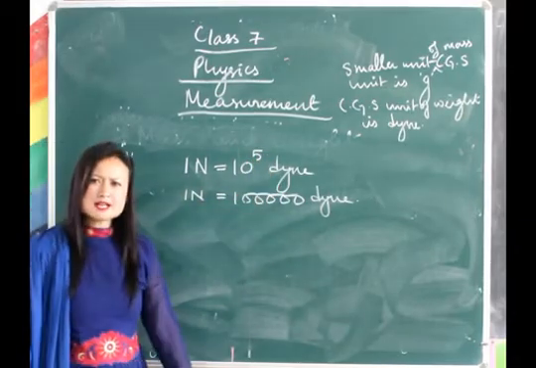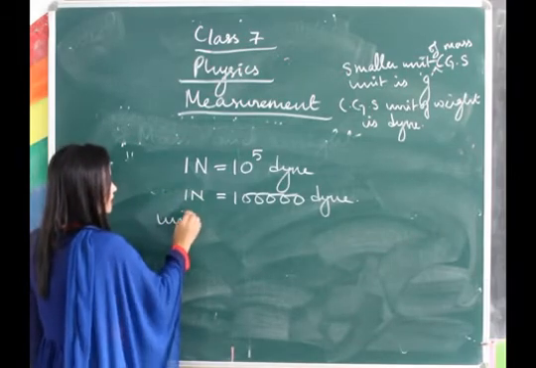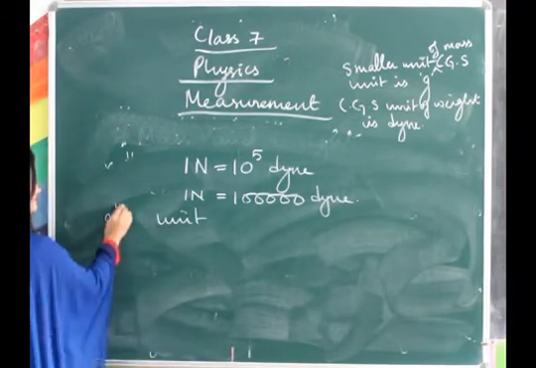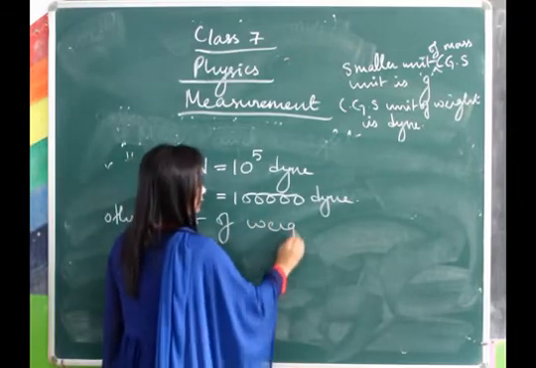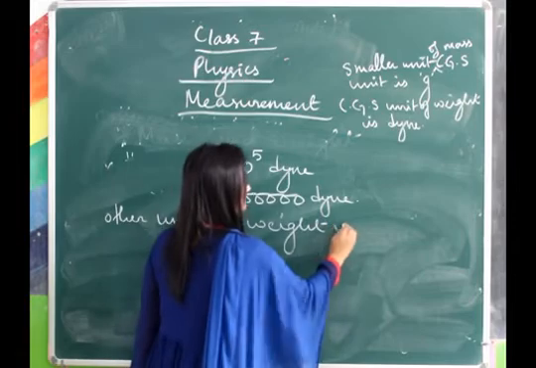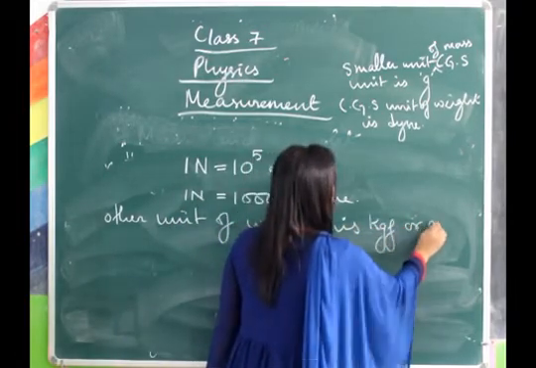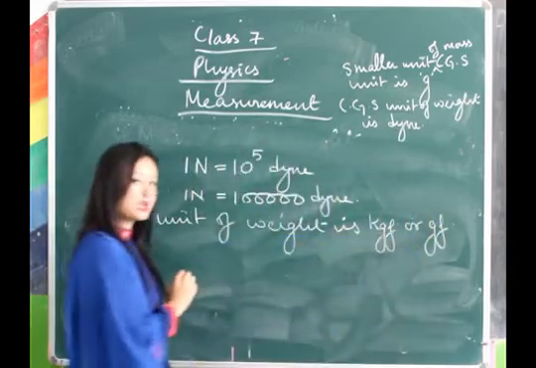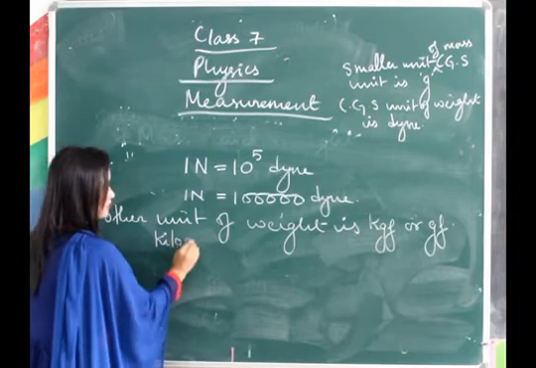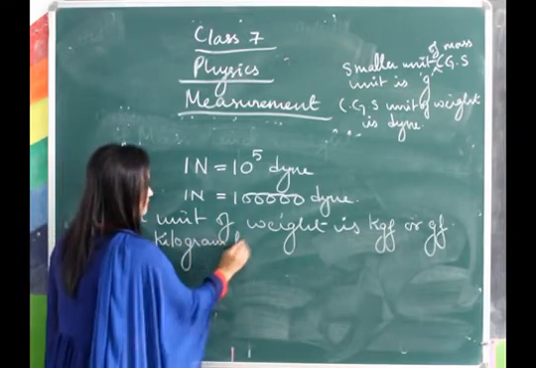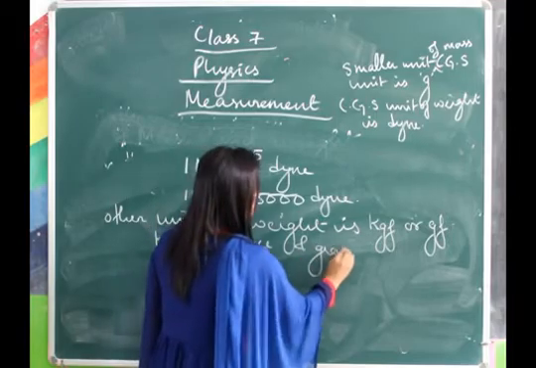The other units of weight are kgf or gf. And what does kgf stand for? Kilogram force. kgf stands for kilogram force, and gf stands for gram force.